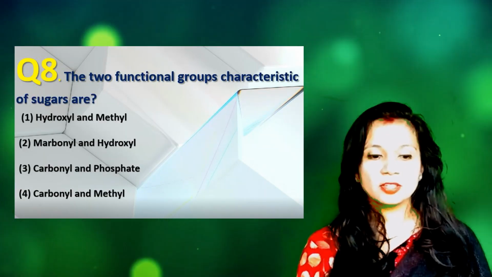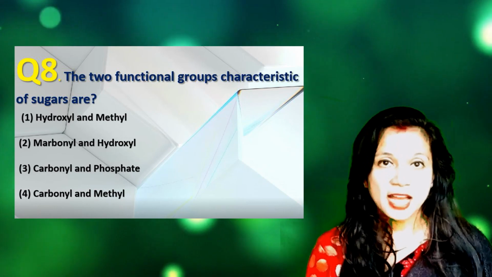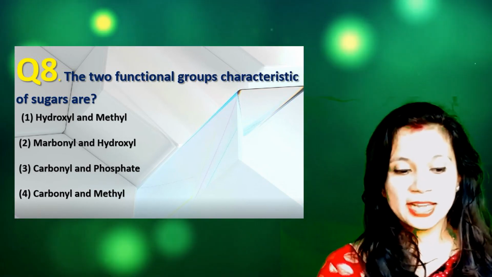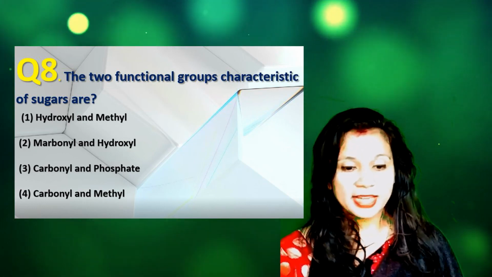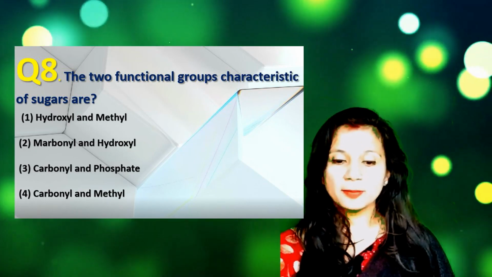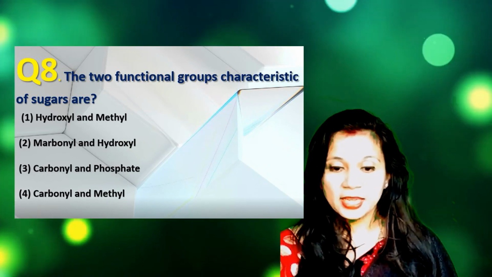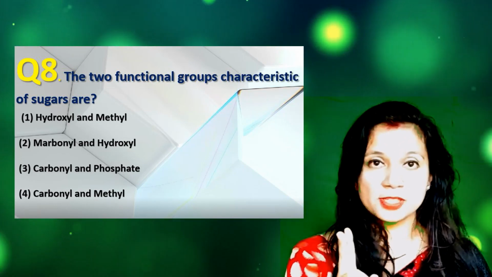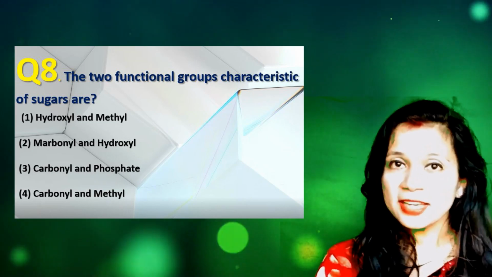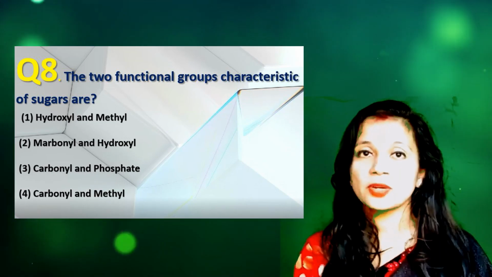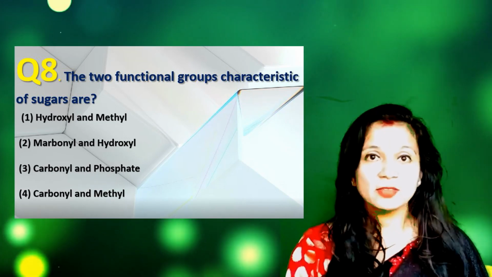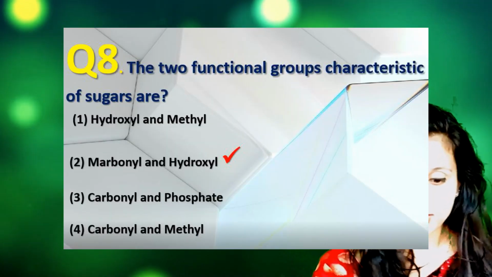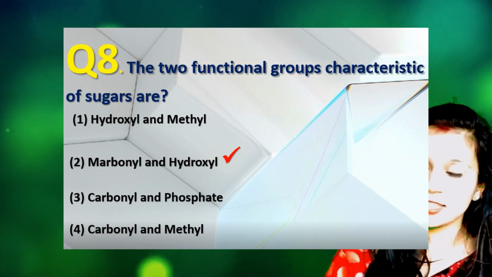Question number 8. The two functional groups characteristics of sugars are: number 1, hydroxyl and methyl, number 2, carbonyl and hydroxyl, number 3, carbonyl and phosphate, and number 4, carbonyl and methyl. We should know that sugars are made up of two functional groups. The first one is either an aldehyde or ketone, that is known as carbonyl group, and the second one is the alcohol, that is known as hydroxyl group. So option number 2, that is carbonyl and hydroxyl, is correct.